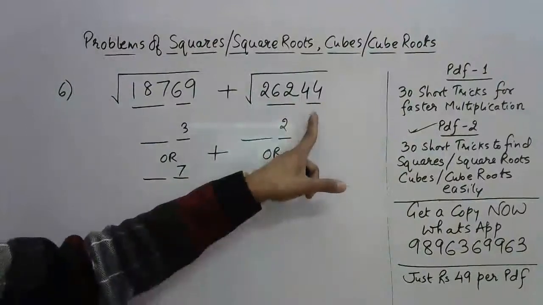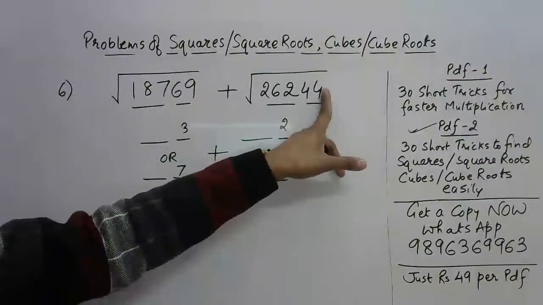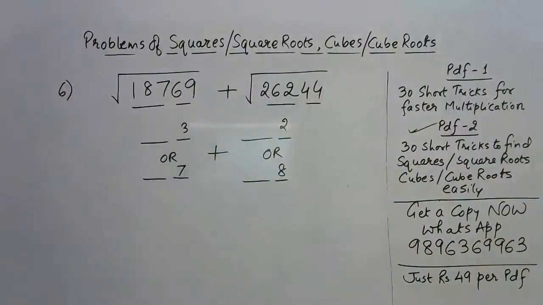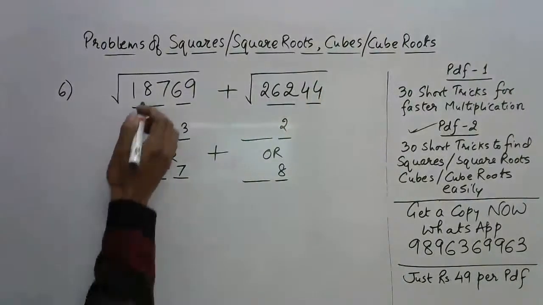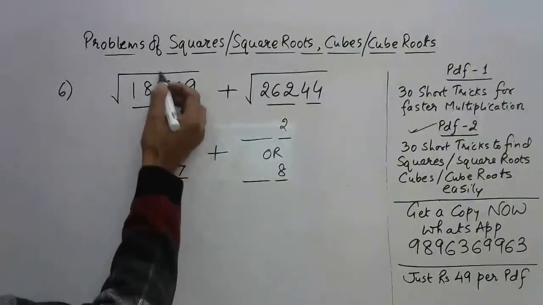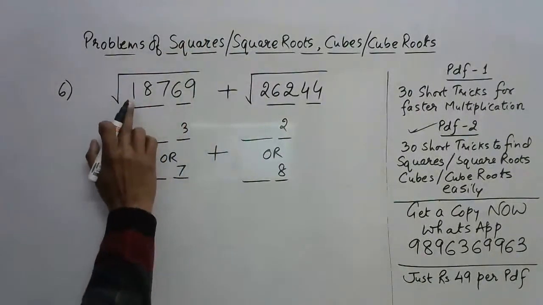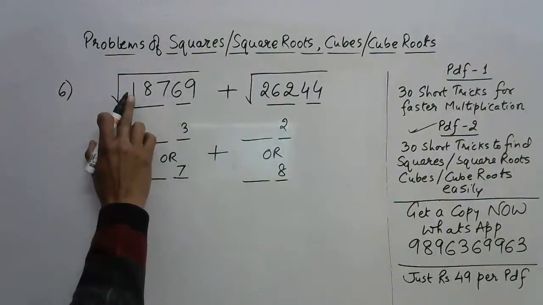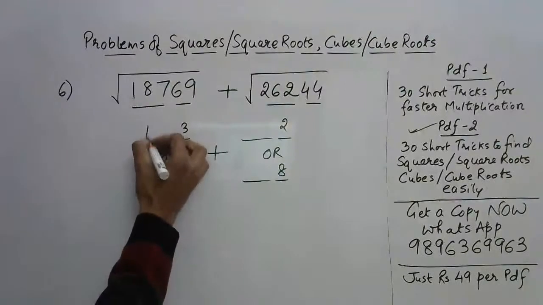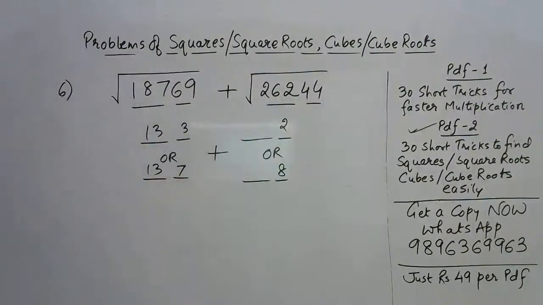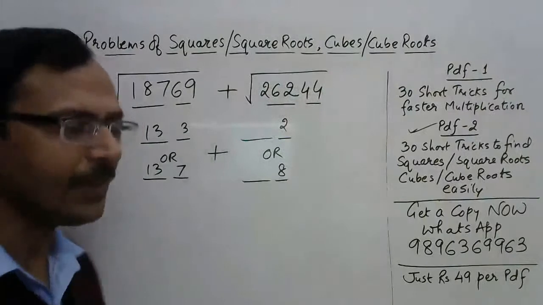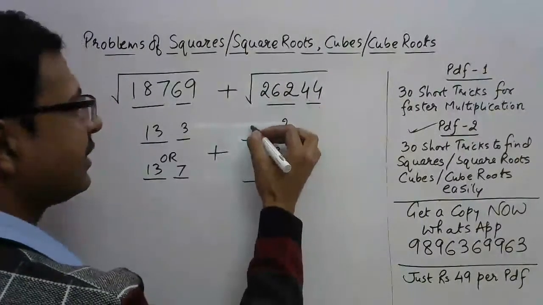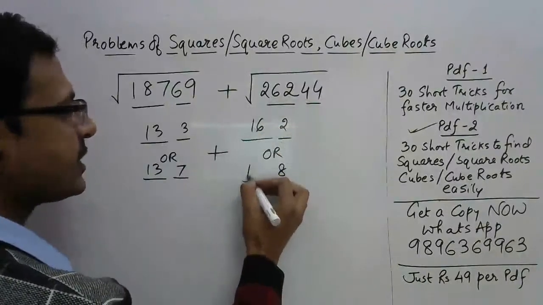Making a pair from the right hand side and then seeing the unit digit and seeing which number square is ending with that particular digit. Now, what are the first 2 digits? Which number square is very close to 187 but not exceeding it? 13 square is 169, but 14 square is 196. That is exceeding it. So 13, I need that 13. So 133 or 137. Likewise, 262. 15 square is 225. 16 is 256. So 16 comes here.